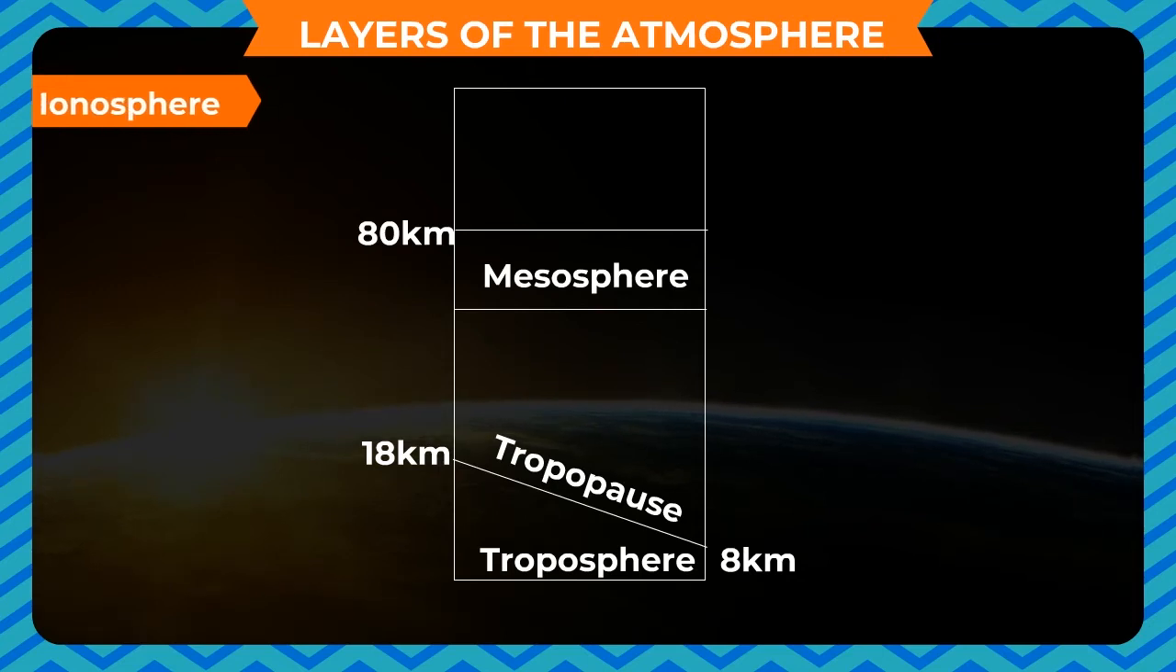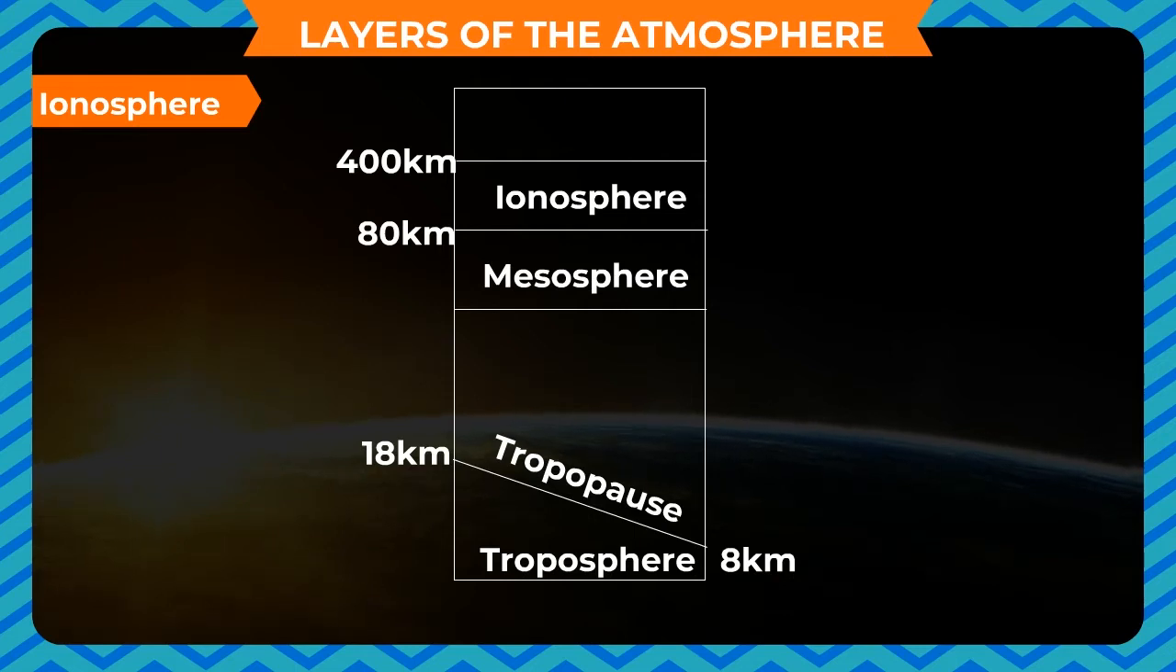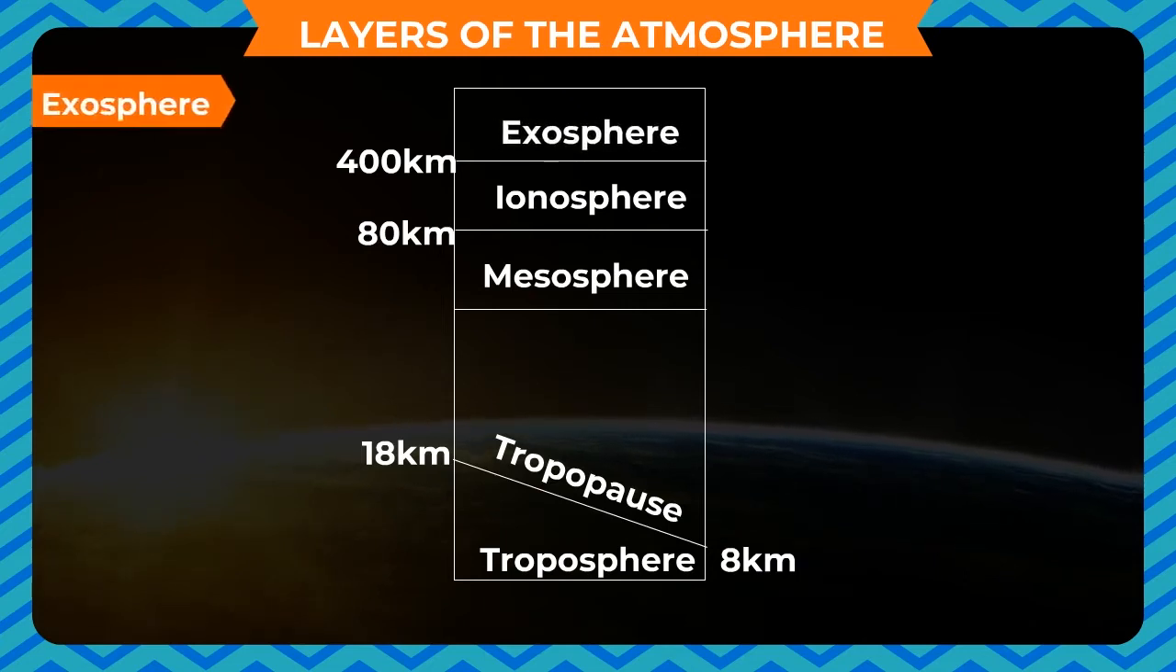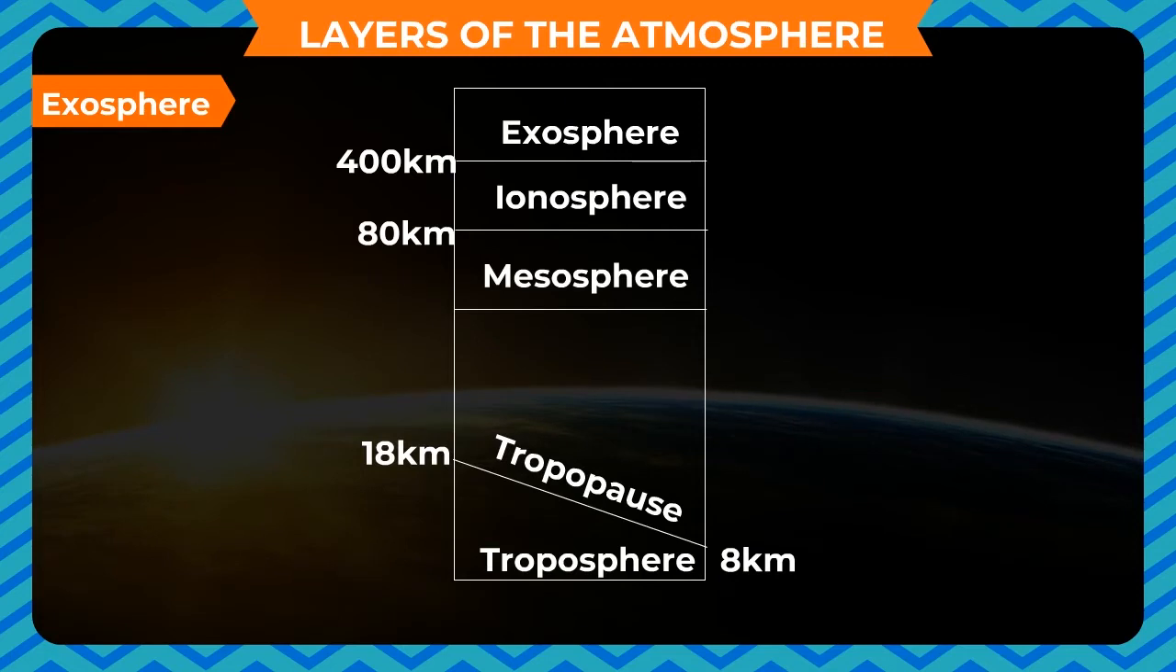Ionosphere. The ionosphere starts at about 80 kilometers and extends up to nearly 400 kilometers above the Earth's surface. Temperature increases with the increase in height in this layer. Exosphere. The exosphere is the outermost layer of the Earth's atmosphere. It extends beyond 400 kilometers above the Earth's surface. Although its outer limit is not clearly known, it is assumed to extend up to about 800 kilometers.